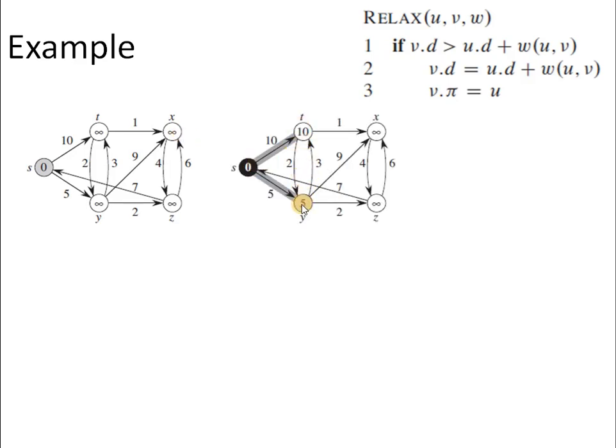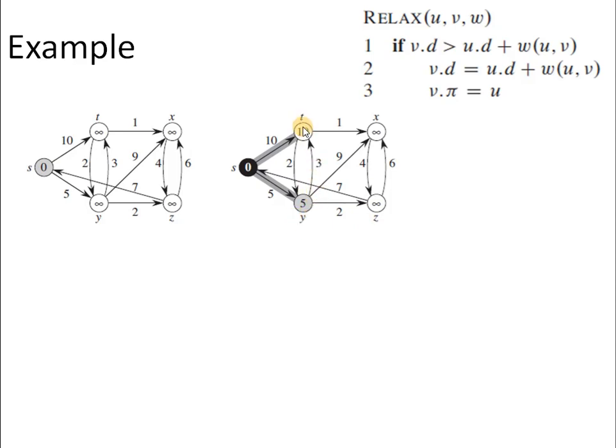After that, we have to pick the vertex which is nearest to the source vertex. From S, we can reach Y at distance 5, and we can reach T at distance 10. So we have to pick Y now. After picking Y, we have to look at all the vertices which are adjacent to Y. The remaining three vertices T, X and Z all are adjacent to Y.